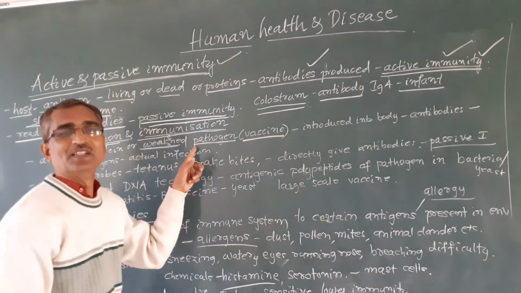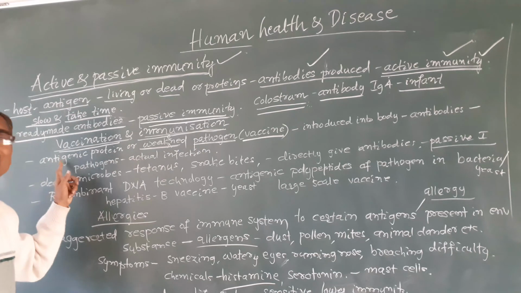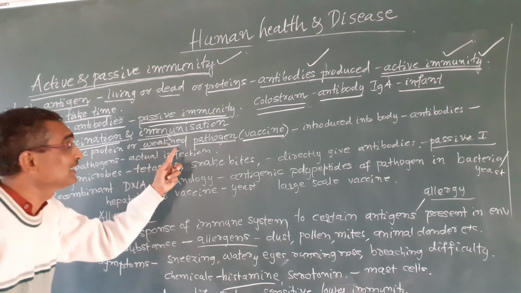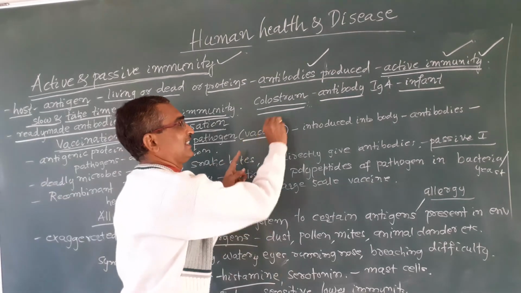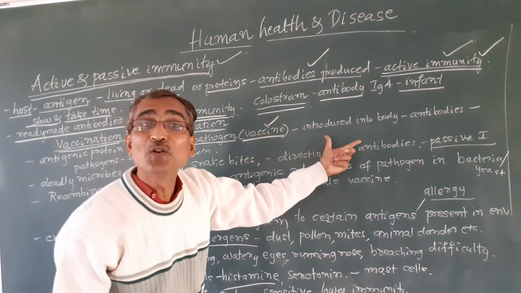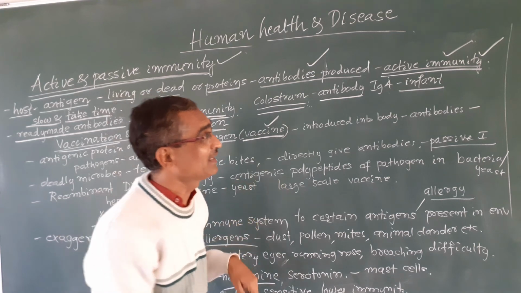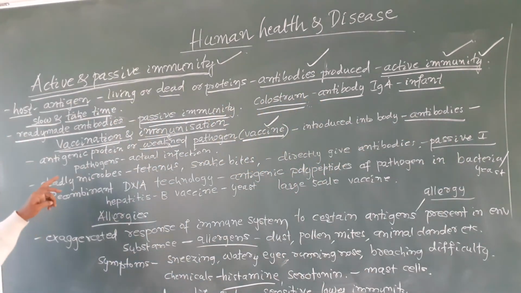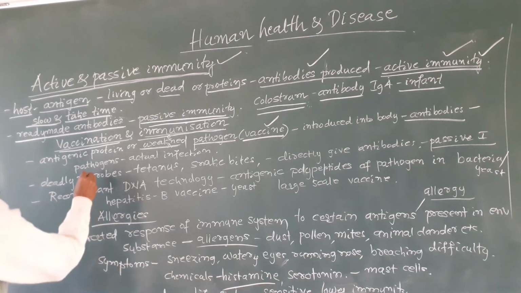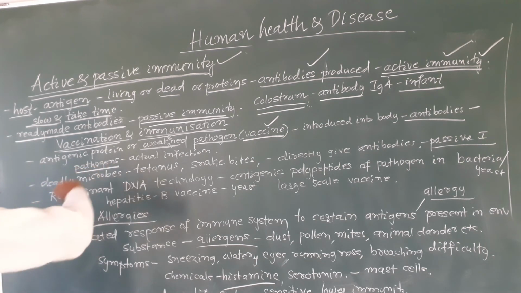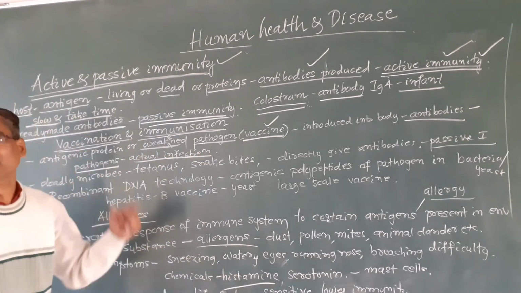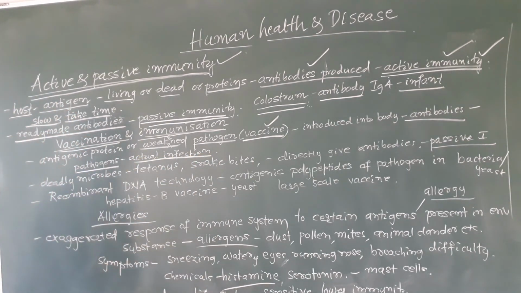And this antigenic protein or weakened or partially killed pathogen, called a vaccine, is introduced into our body. Then what happens? Antibodies are produced, and these antibodies fight against the pathogens when the actual infection takes place. Okay, so this is vaccination.